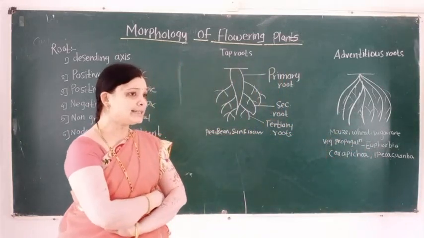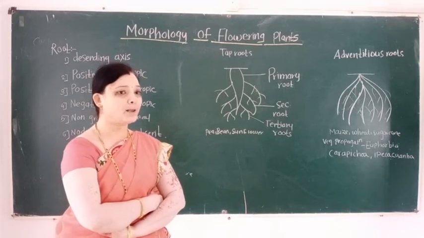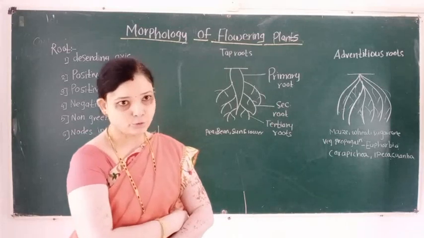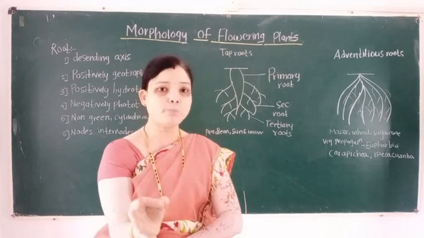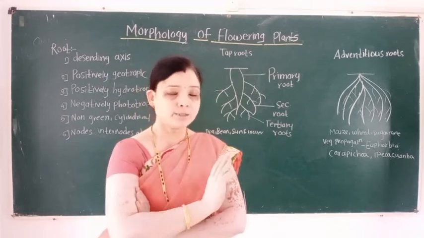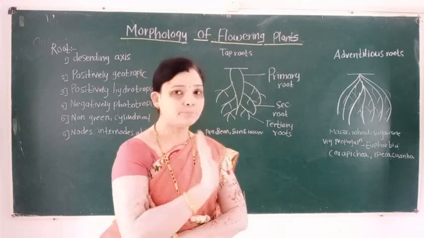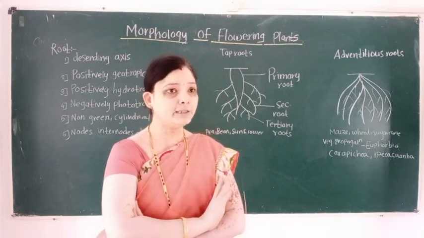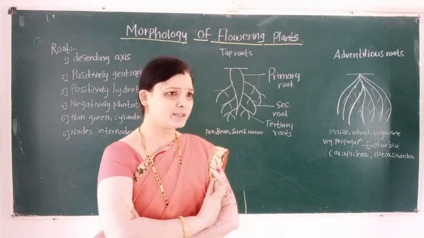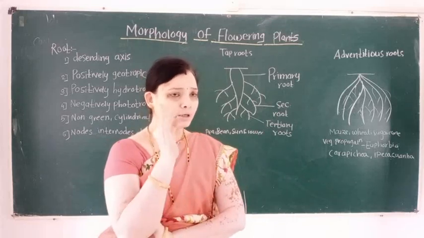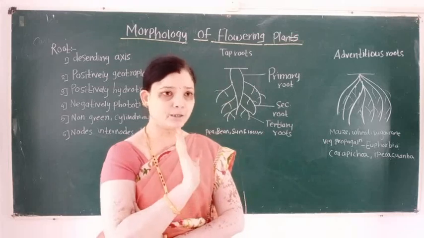So it is also known as the descending axis of a plant body. Second point, the color of root is non-green, that is they are brownish in color. So roots are non-green in color.